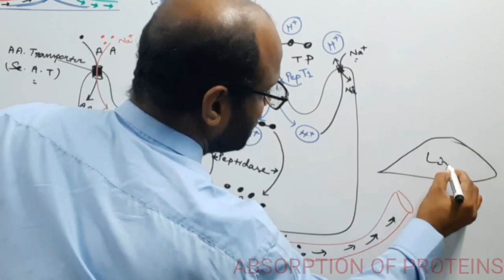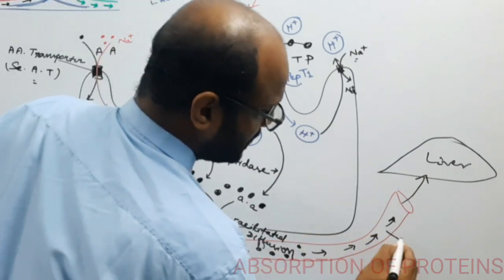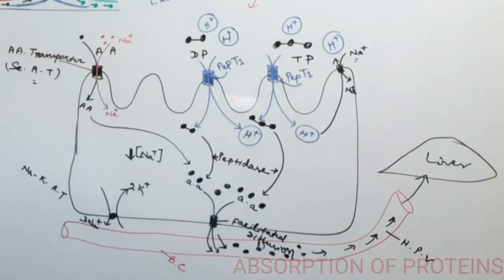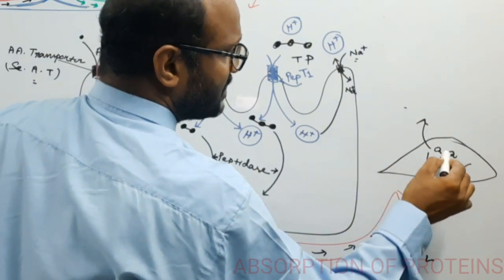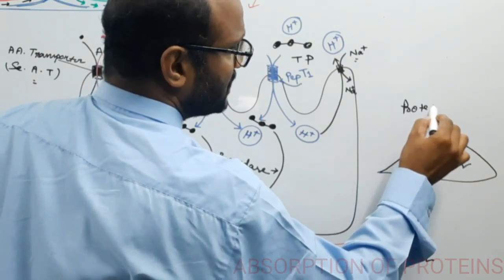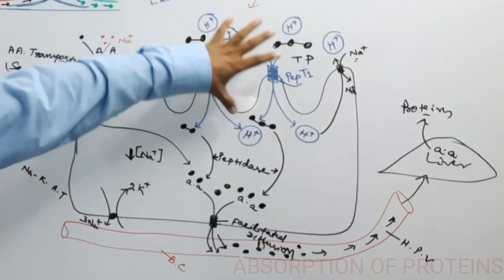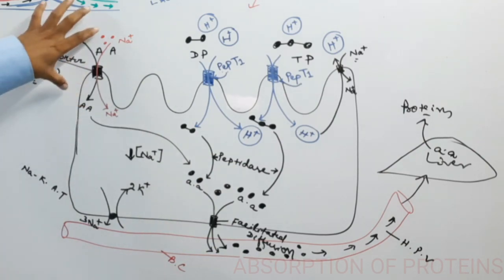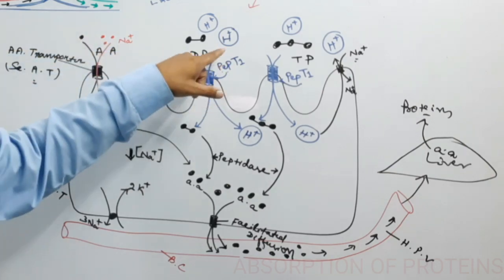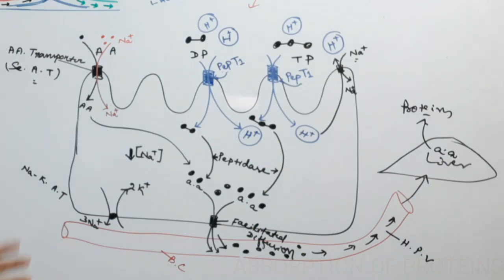So the amino acid which is brought to the liver through the hepatic portal vein, in the liver, the amino acid is utilized for so many things, formation of proteins, different types of proteins formed inside the liver. So this is the process by which amino acid and the tripeptides are absorbed. Amino acid or the free amino acid utilizes the sodium ion, but the tripeptides utilize the proton or the hydrogen ions to absorb.